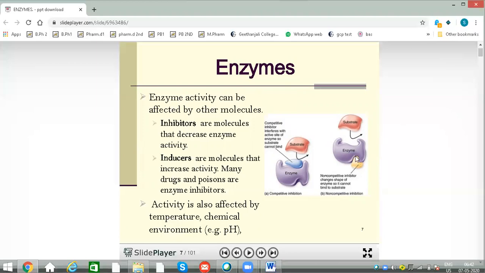Here the enzyme activity is also affected by a few important common factors like temperature, chemical environment, or pH. If optimum temperature and pH are present, the enzyme activity will be increased. If there is any change in temperature or pH, that leads to the denaturation of the enzyme. It finally leads to the inhibition of enzyme activity.